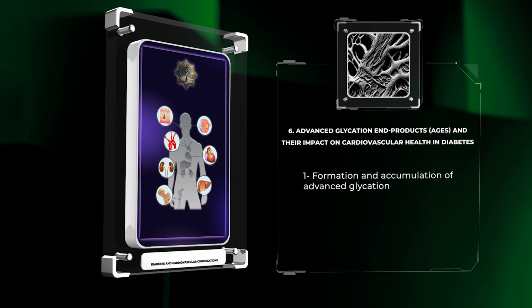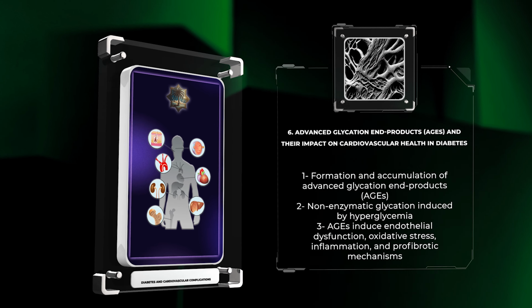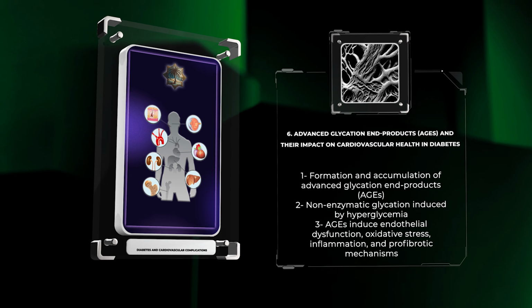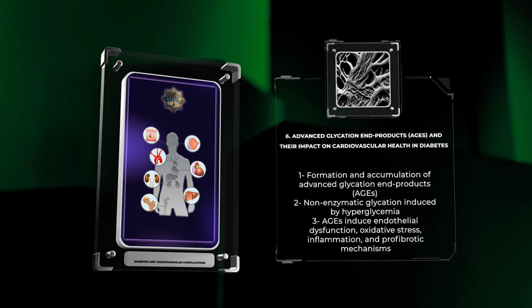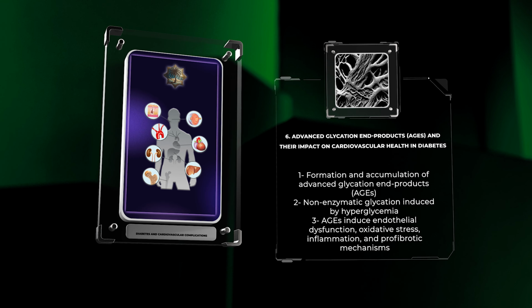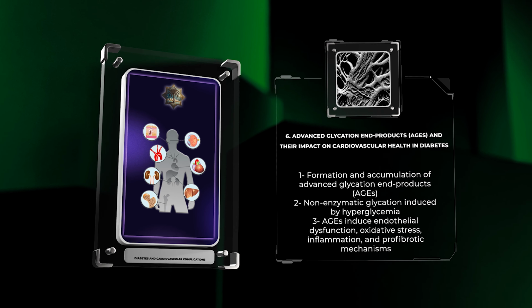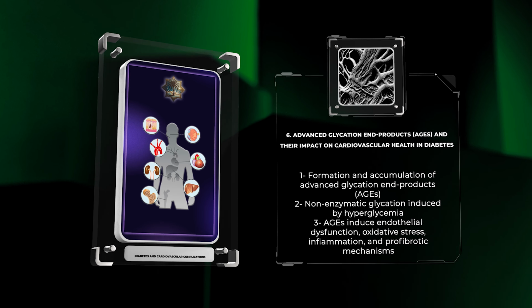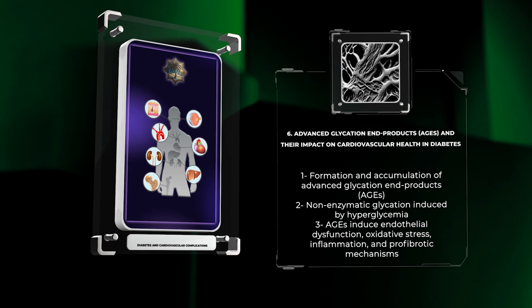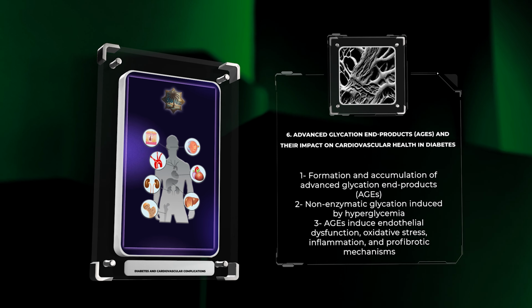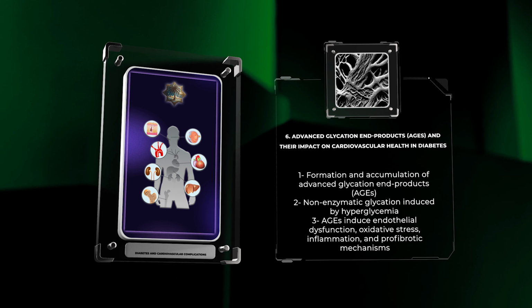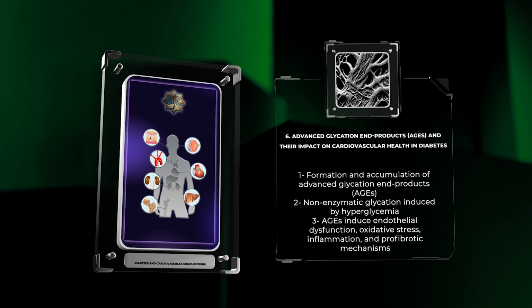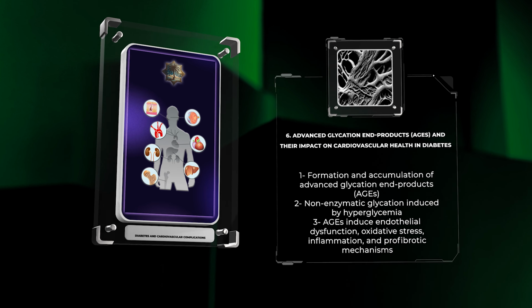The formation and accumulation of advanced glycation end products, AGEs, contribute to the pathogenesis of diabetic vascular complications. Hyperglycemia promotes the non-enzymatic glycation of proteins and lipids, leading to the generation of AGEs. These AGEs induce endothelial dysfunction, amplify oxidative stress, stimulate inflammation, and activate profibrotic mechanisms, ultimately driving the development and progression of cardiovascular disorders such as endothelial dysfunction, atherosclerosis, and myocardial fibrosis.